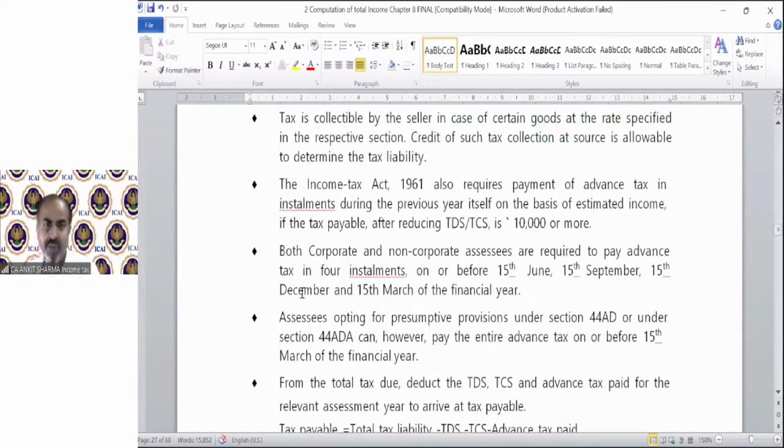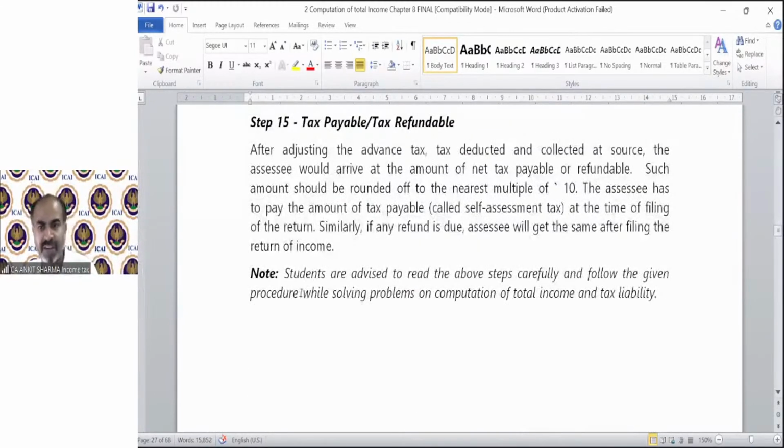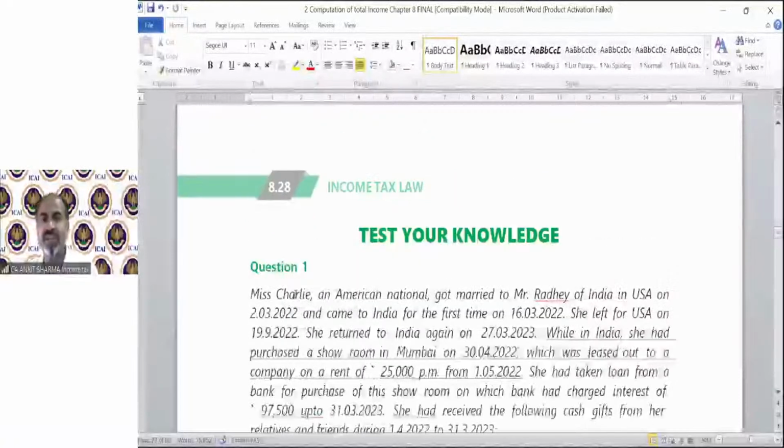You can read these provisions theoretically, tax payable, refundable, etc. So these are the test your knowledge provisions, which need to be discussed one by one. There are a total of 11 questions, and these are beautifully drafted. And let me tell you, if you are able to solve all these 11 questions with me, or even if you are with me when I am solving it for you, and you are just going through the provisions and concepts I am telling you, you are technically going to revise almost all the provisions of income tax.